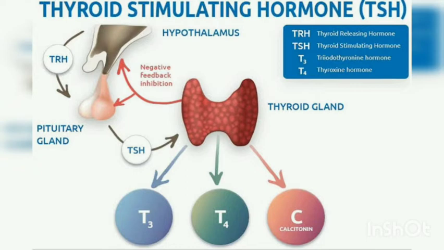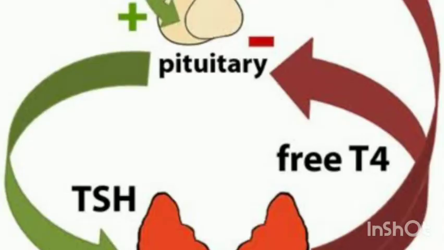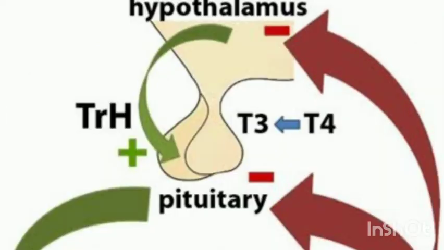Its release from the anterior pituitary is induced by the thyrotrophin releasing hormone. When thyroxine level in the blood increases, it acts on both the pituitary and hypothalamus to inhibit the TSH secretion. That means if the thyroxine level increases in blood, it sends information to the brain to stop the secretion. So this was controlled by this thyroid stimulating hormone.